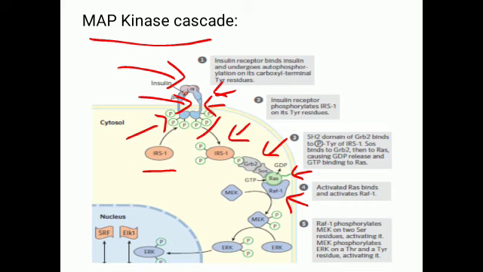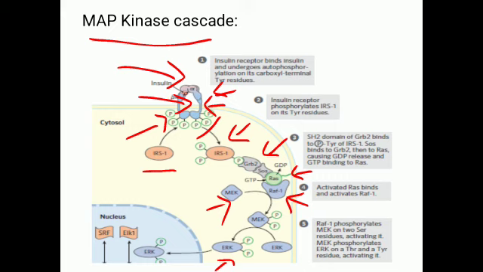RAF1 is a protein kinase. The activated RAF1 then again phosphorylates the MEK, which is another kinase, and activates it. This phosphorylated MEK will further activate ERK by phosphorylating it. This is another kinase, right? So you see how the sequence of activation proceeds downwards by the action of phosphorylation.